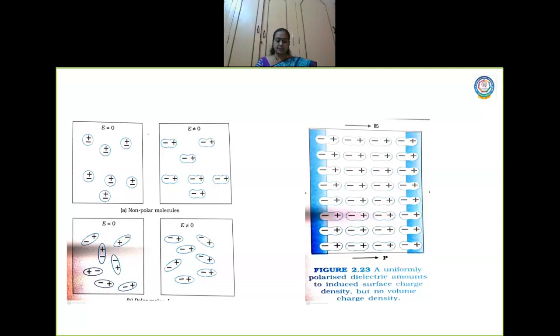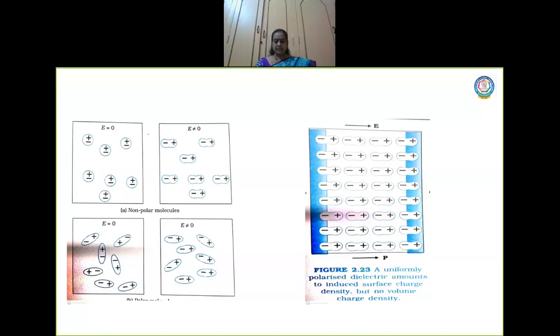This dielectric is said to be polarized now. Look at the direction: minus plus here, minus plus here, minus plus, all are polarized. So the dielectric is said to be polarized by the external electric field.